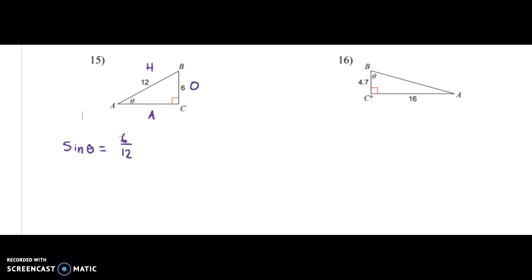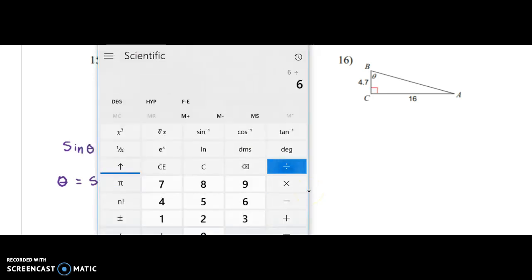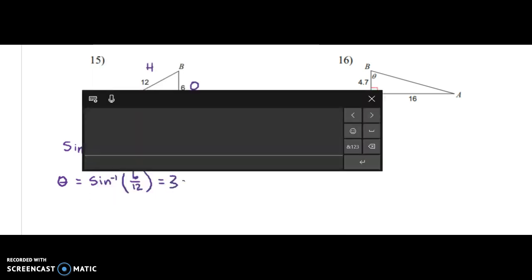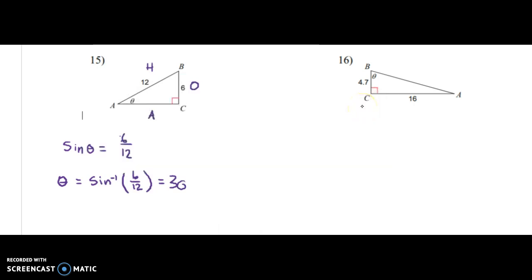Now let's rewrite that so that we can solve for our angle. So that means theta equals inverse sine of 6 over 12. There we go. Now calculator time. So 6 divided by 12, and then inverse sine. We should get 30 degrees.